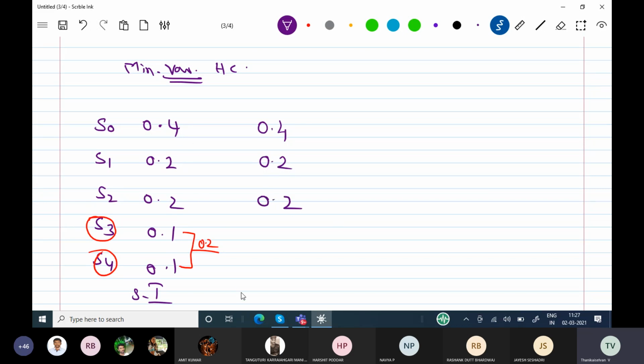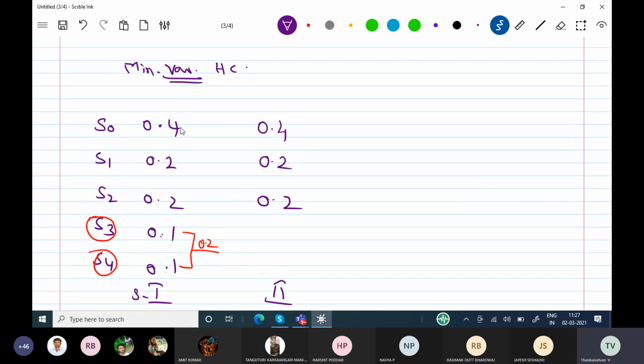These remaining, this is stage number 2. Please listen, all of you. We are in stage number 1. We have ensured that all the probabilities are in descending order and we have combined the last two probabilities. So after combining, we have to add 0.1 plus 0.2. The answer will become 0.2. Okay, let it be. You go to the second stage.